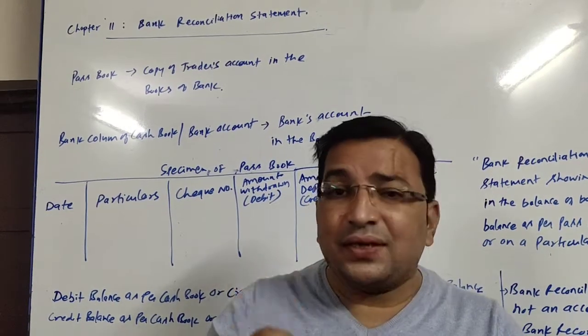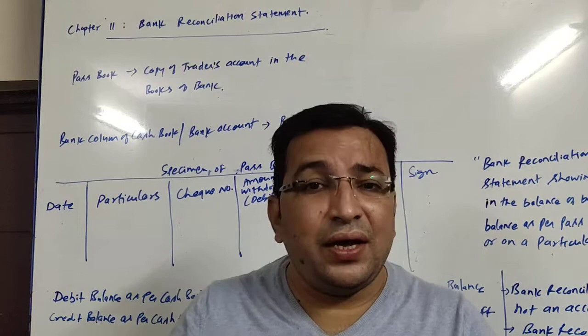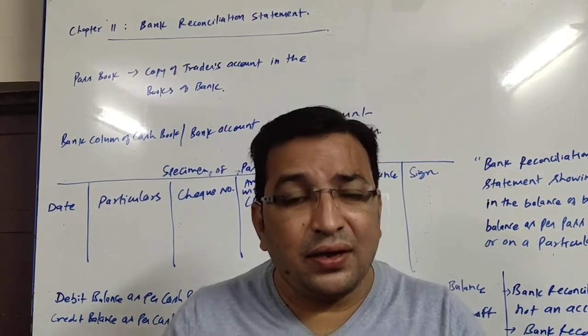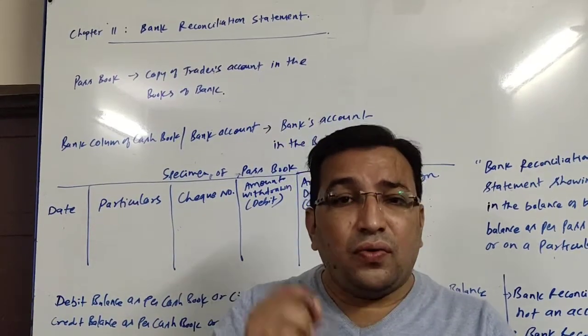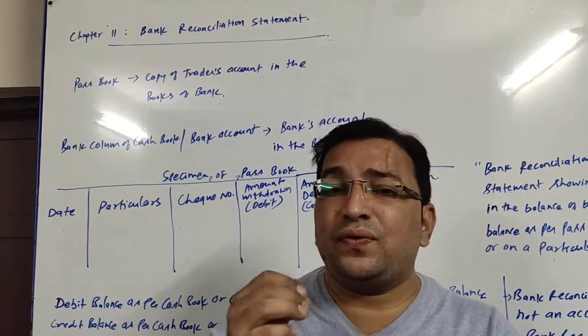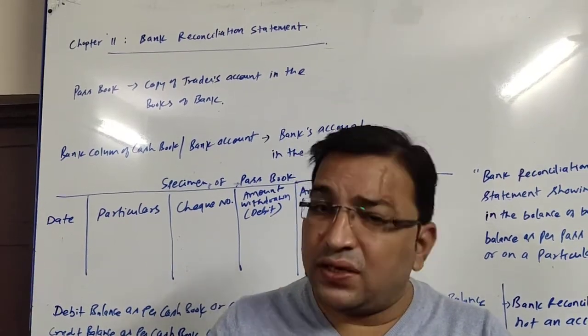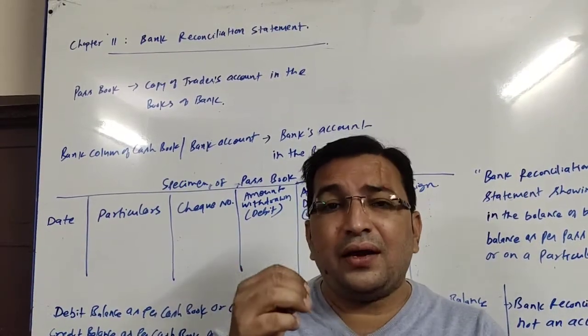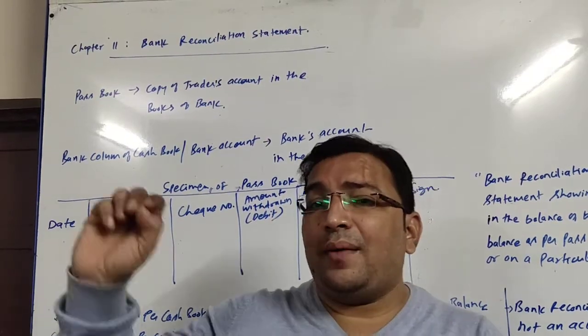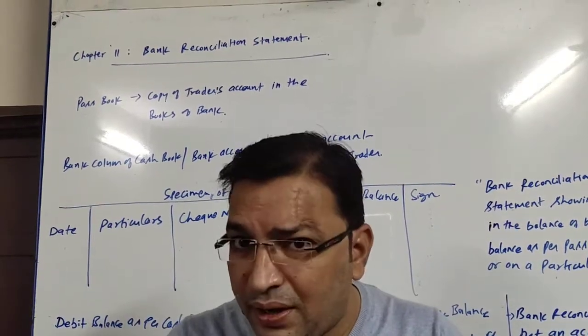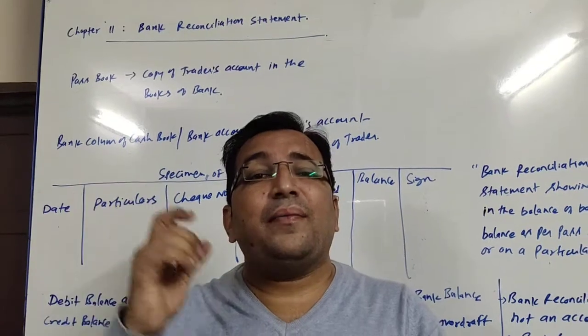Bank gives this service to the current account holder, and not to all, only to those businessmen whose credit score is good. So here we may have a bank balance in our bank, or we may have a bank overdraft.